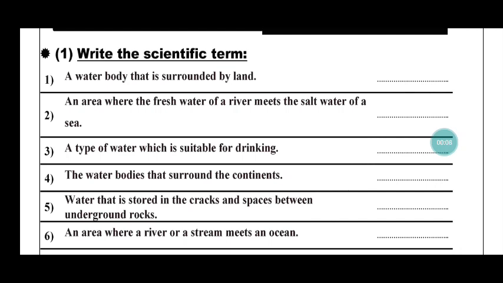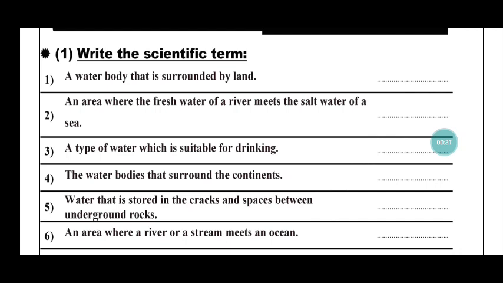Let's start. Write the scientific term. Number one, a water body that is surrounded by land. Lake. Okay, number two, an area where the fresh water of a river meets the salt water of a sea. Estuary, yes. Okay, so number two, estuary.